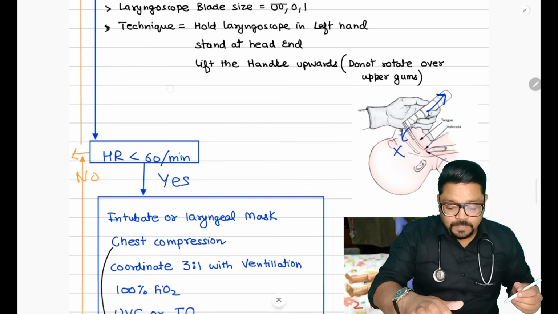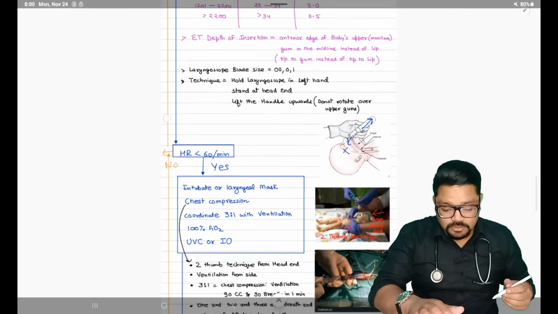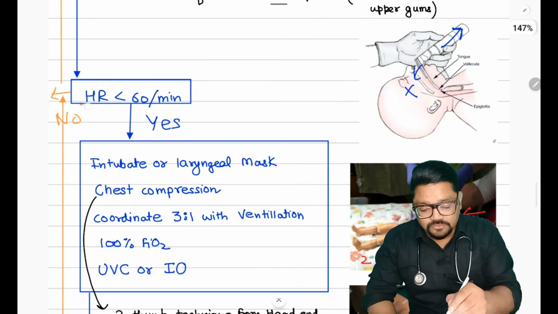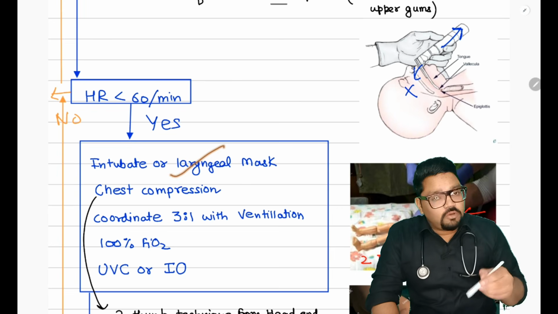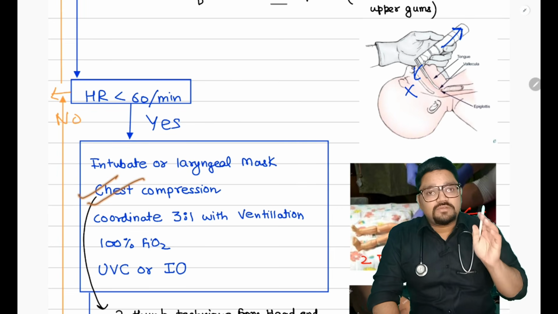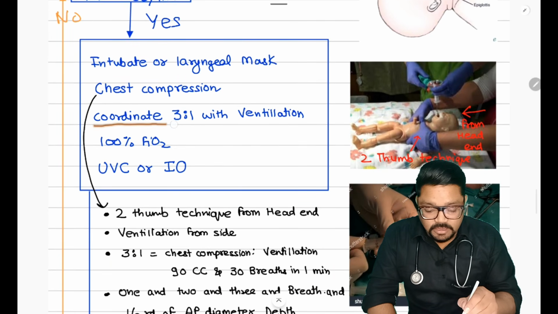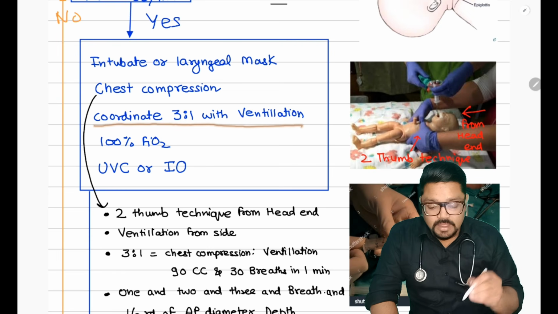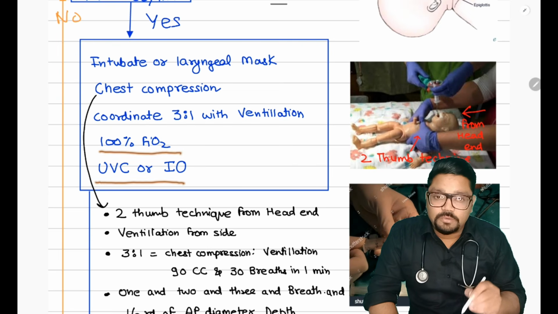Now even after giving ventilation and ventilation corrective steps, if our heart rate is still less than 60, what are we going to do now? You are going to intubate, or give the laryngeal mask. Then we are going to start chest compressions. And how are we going to give chest compressions? Coordinate 3:1 with ventilation, start with 100% FiO2, and consider a UVC or intraosseous line.